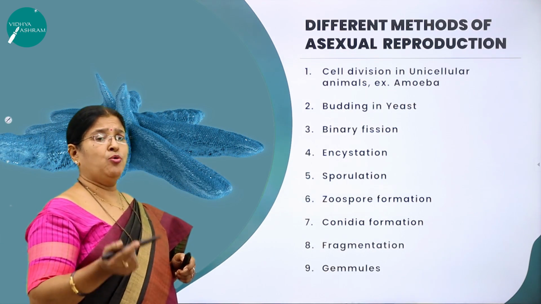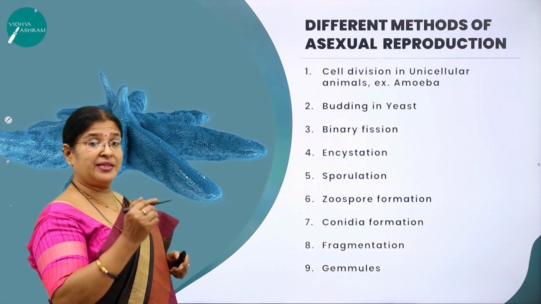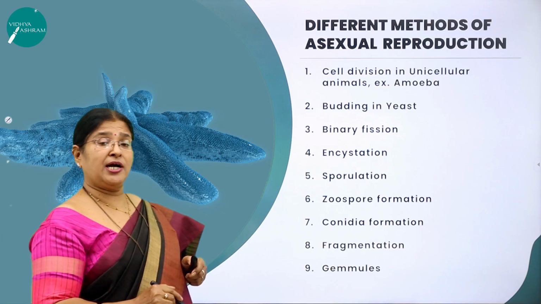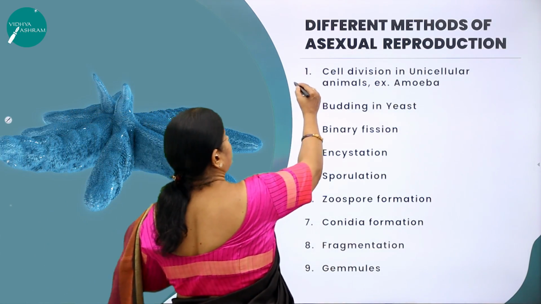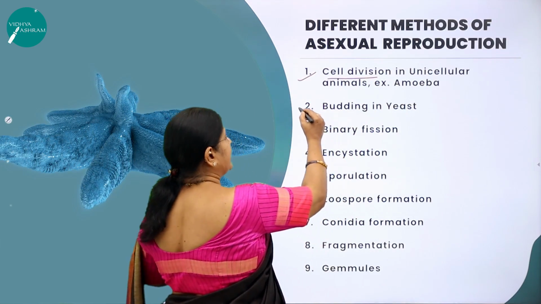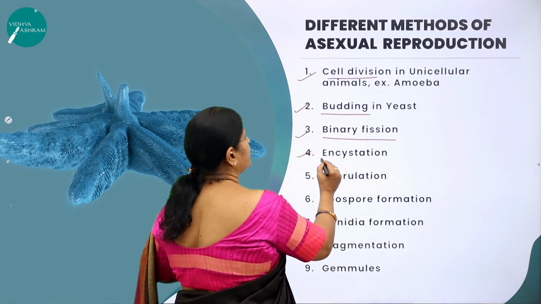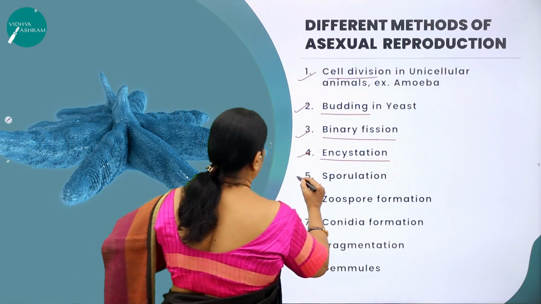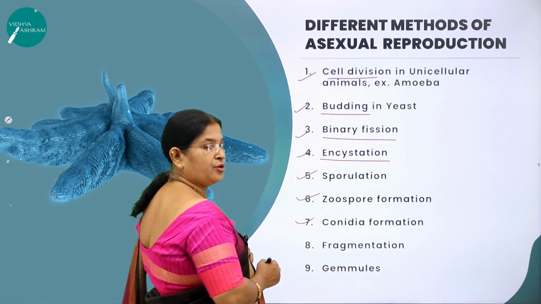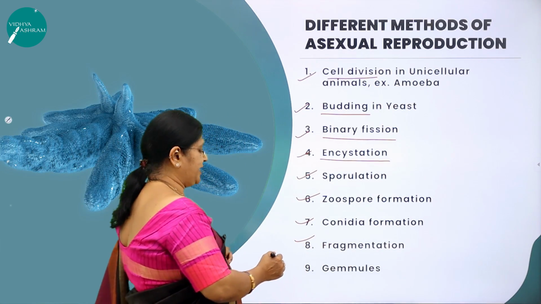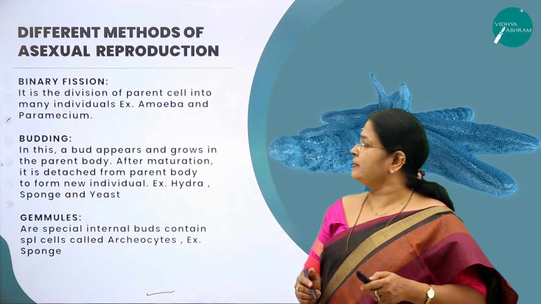Getting back to the different methods of asexual reproduction. So far we have understood what is asexual reproduction and what are its features. What are the methods that are adopted in asexual reproduction? Let me come back one by one. First one is called cell division. Second one is called budding. Third one is called binary fission. Fourth one is called encystation. Fifth is called sporulation. And sixth is called zoospore formation. Seventh is called conidia formation. Eighth is called fragmentation. And ninth is called gemmules. Right? Now let us see one by one.